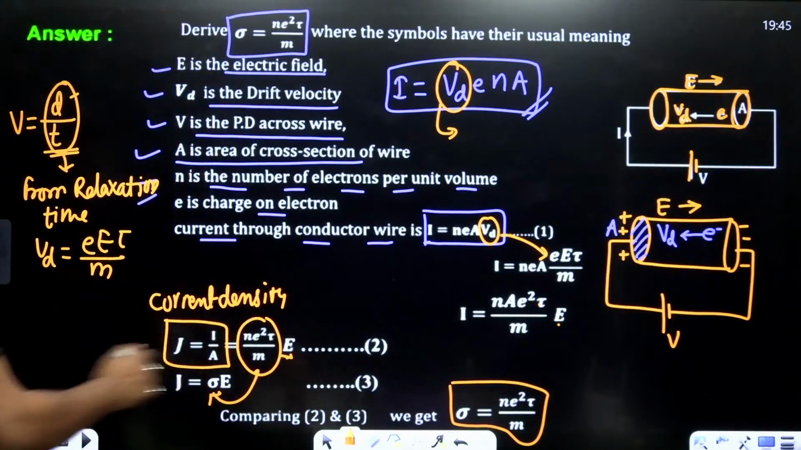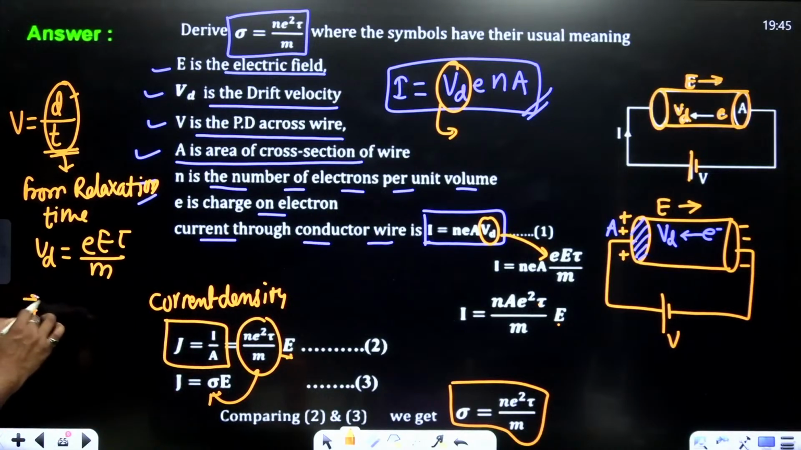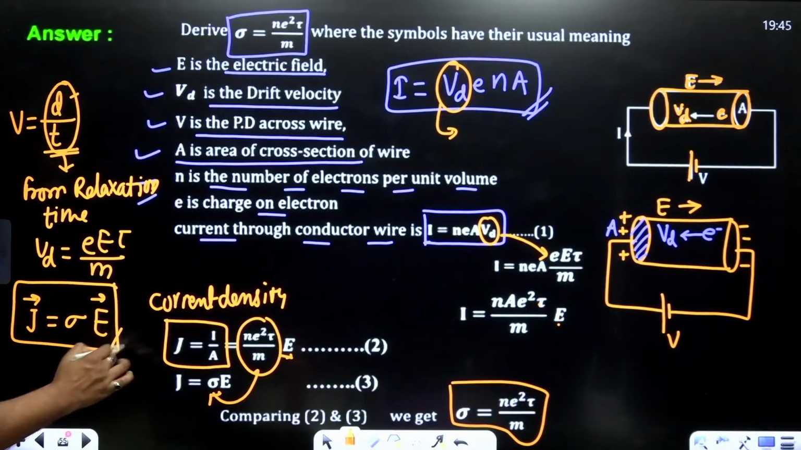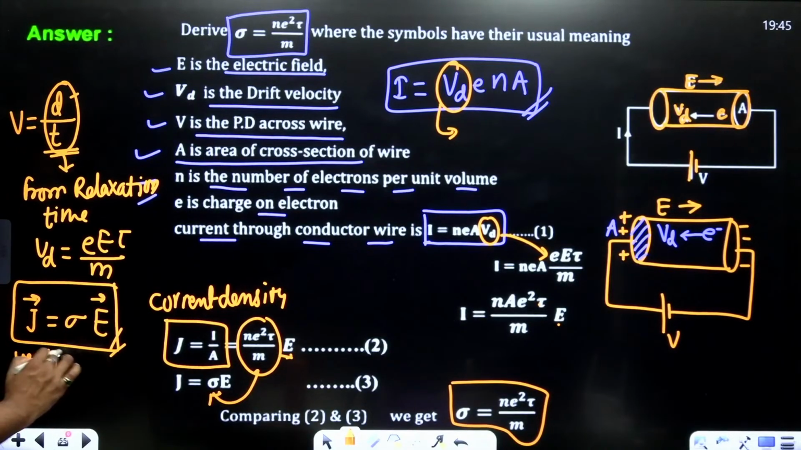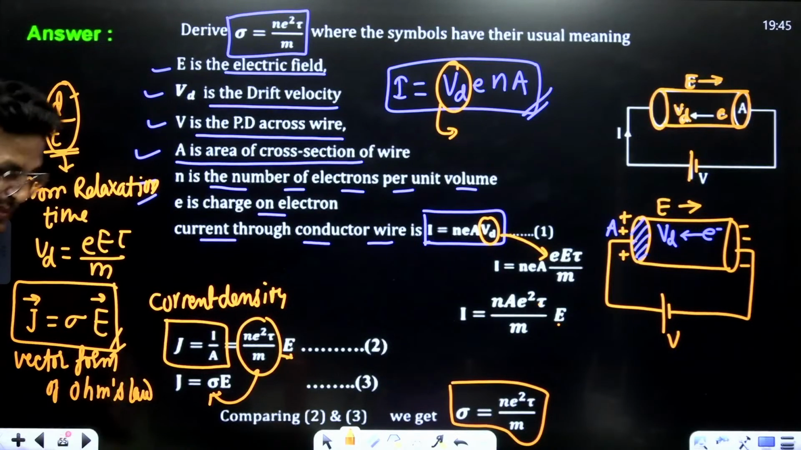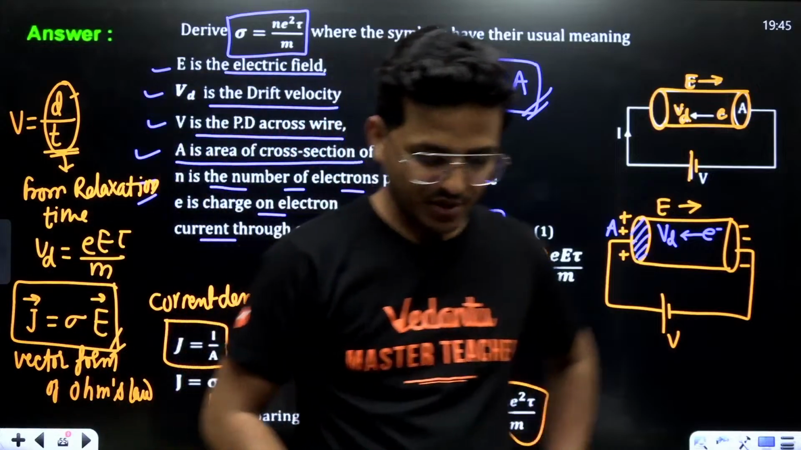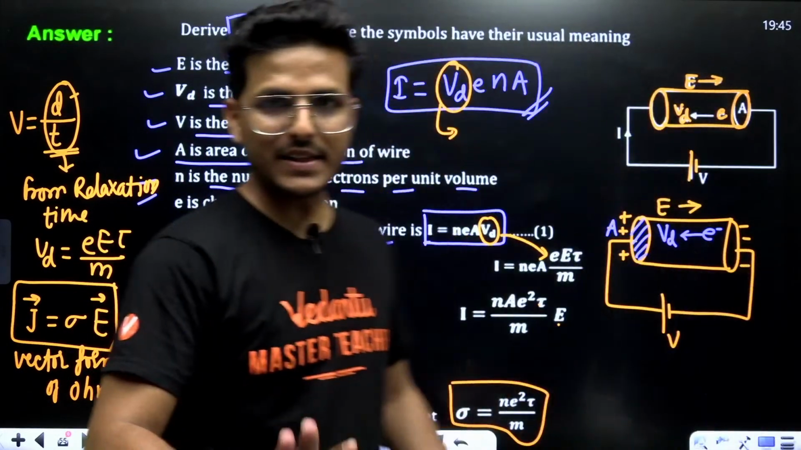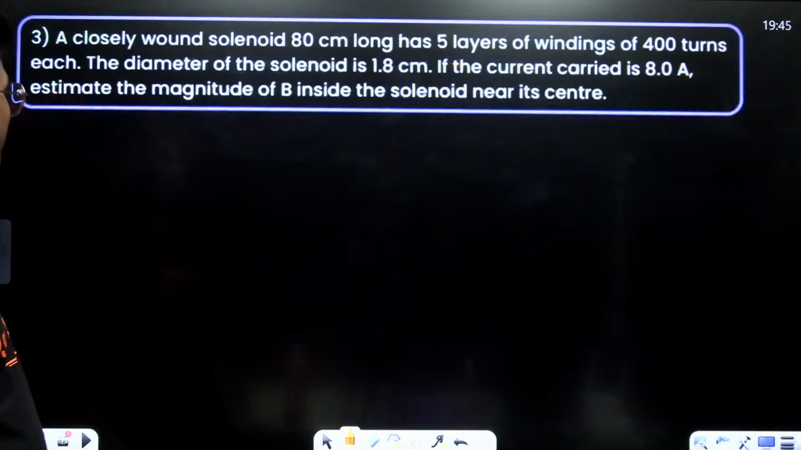This is also called the vector form of Ohm's law, because J is a vector quantity, sigma is a scalar quantity, and E is a vector quantity. This is called the vector form of Ohm's law. Is it okay? Now, moving to next.